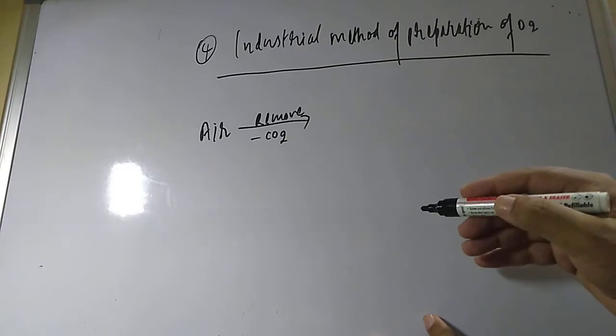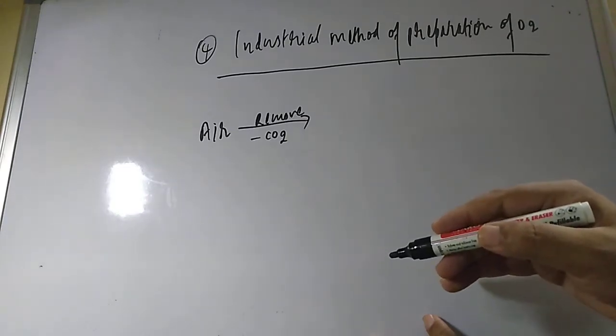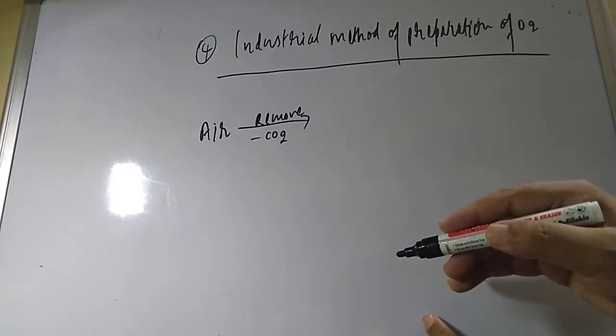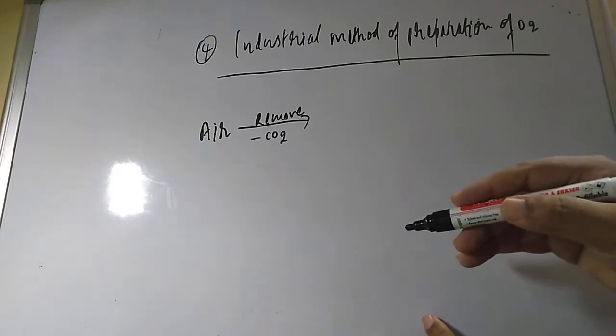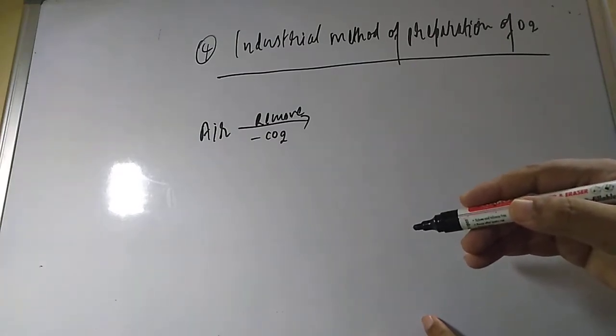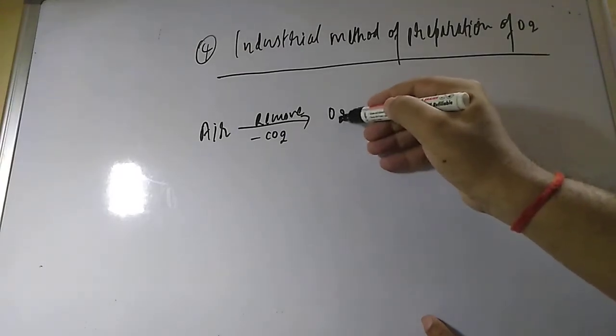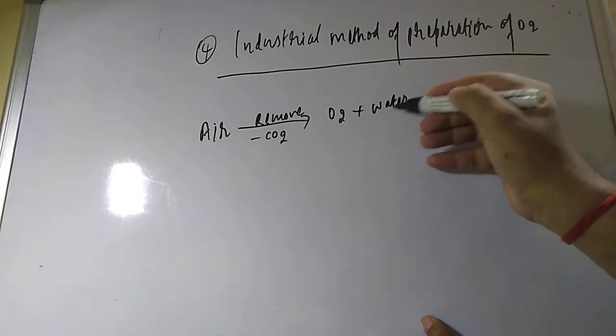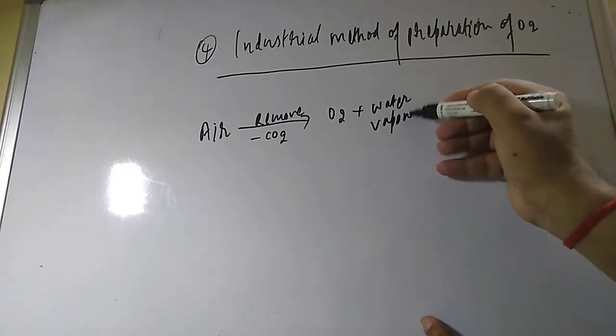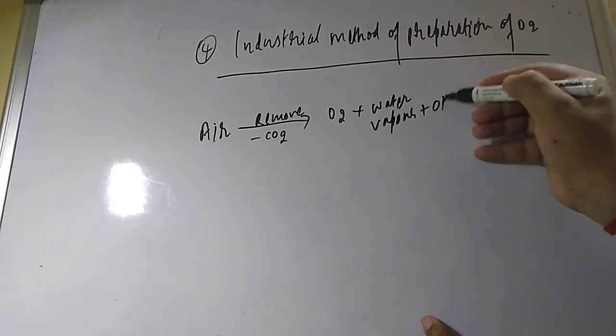If you are removing the CO2, then what will happen? What is left is O2 plus water vapor, plus also other gases will be there.